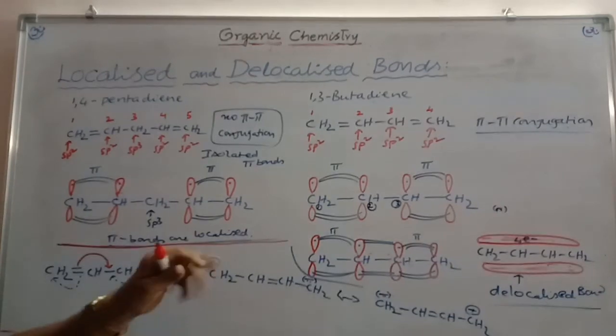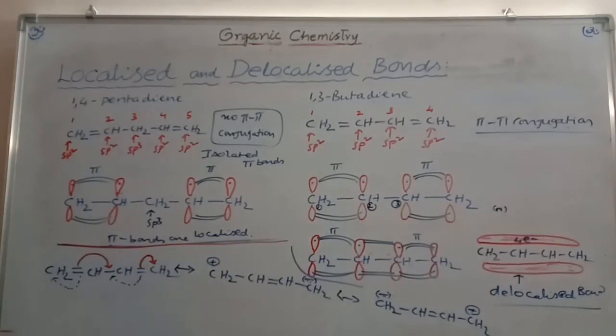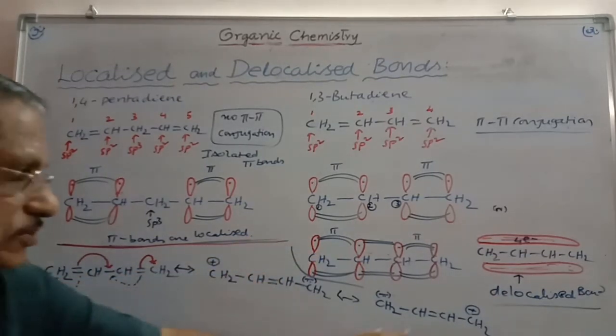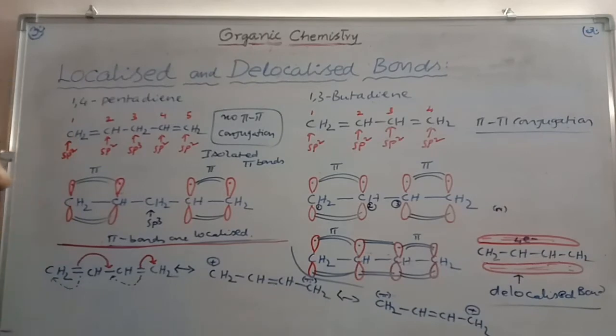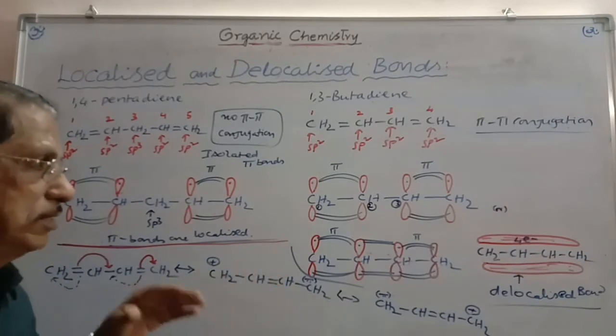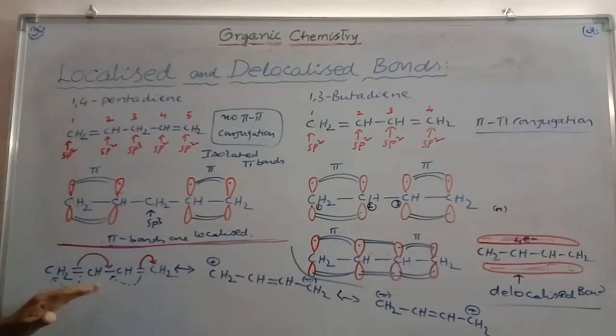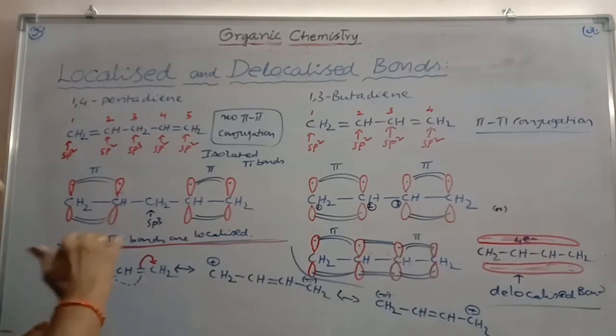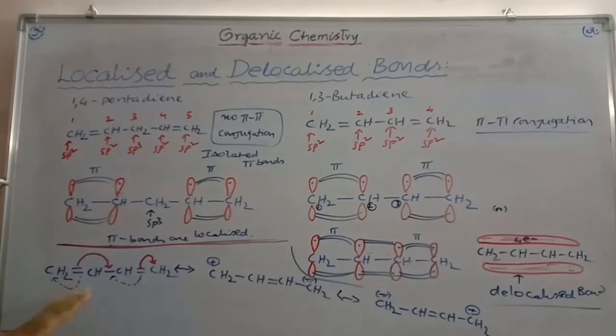In this 1,3-butadiene, which has delocalized bonds, we can represent in a better way, in the form of resonance structures, how the pi bond is present between the carbons where actually no pi bond is shown in the structure. So in this way we can get the resonance structures from 1,3-butadiene.